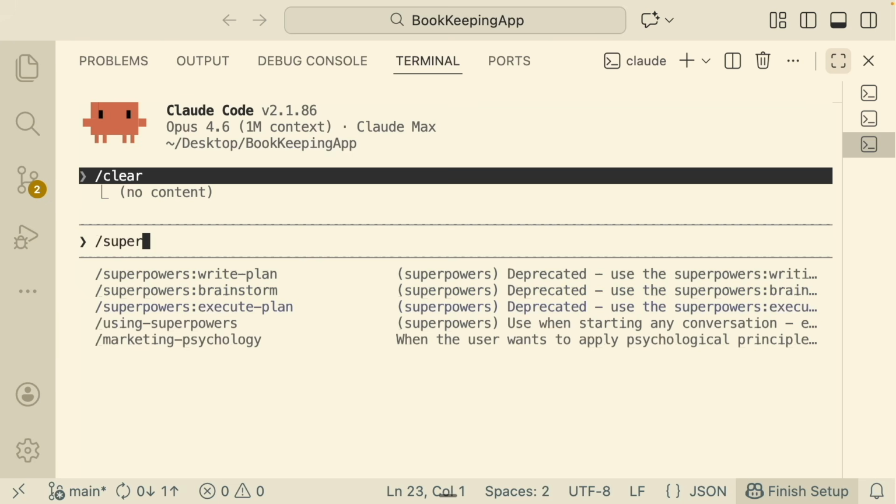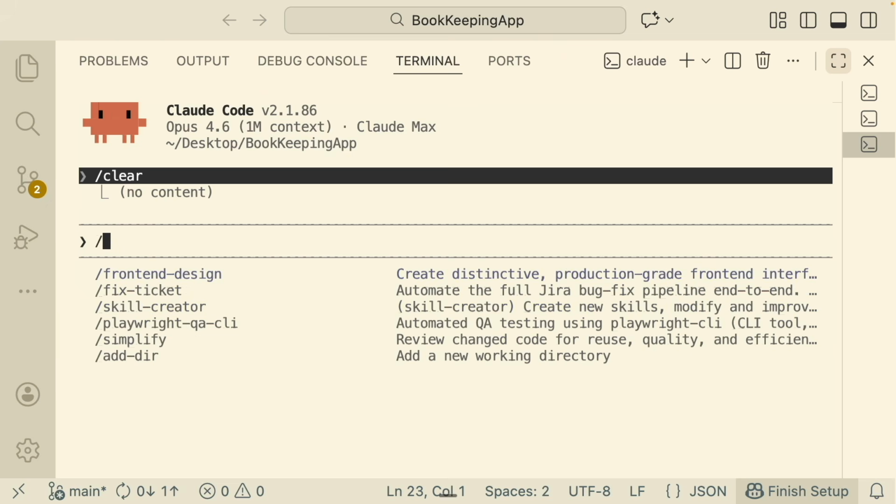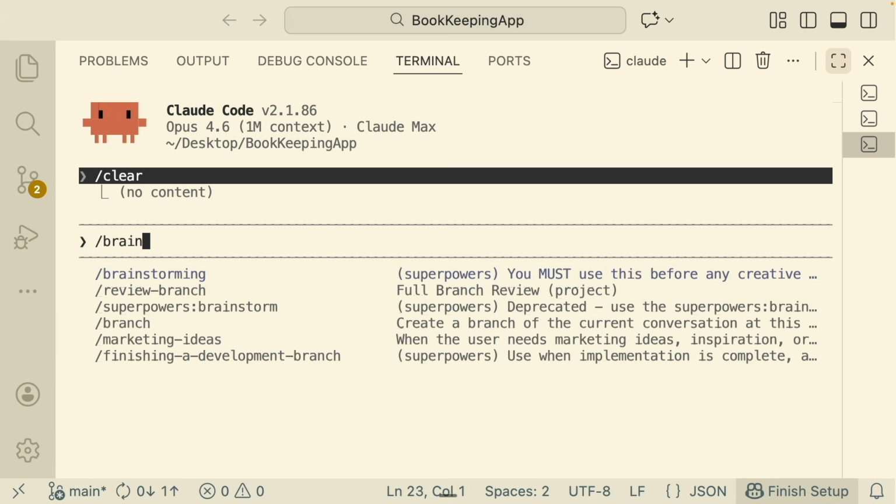But the problem here is that those commands right here are deprecated, which means that they're outdated. We should not be using that for Superpowers. Instead, we should just trigger the skills that come with Superpowers. So simply, I'm just going to use the brainstorm skill that we have for Superpowers. You can see that it's part of Superpowers right here.